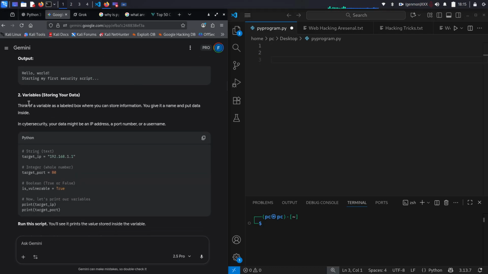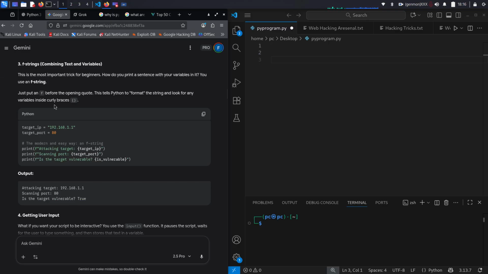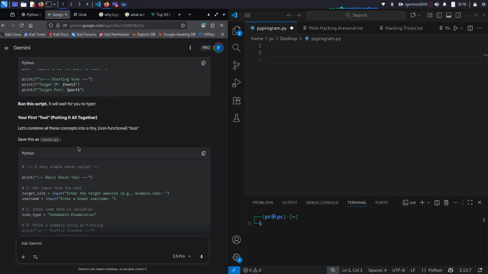So obviously here we're looking at the data types, right? Again, we're gonna look through string, integer, the Boolean type, which is either true or false, and then you got your float types, which I'm surprised that I didn't see here. I might have to ask the AI for it. And then you see here the string types, you do your user input. Again, I just showed you guys earlier a little bit of what that was, right? Host input, enter the target IP address. Port input, enter the port to scan, etc., etc.